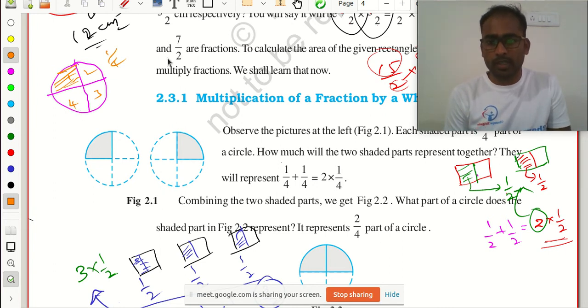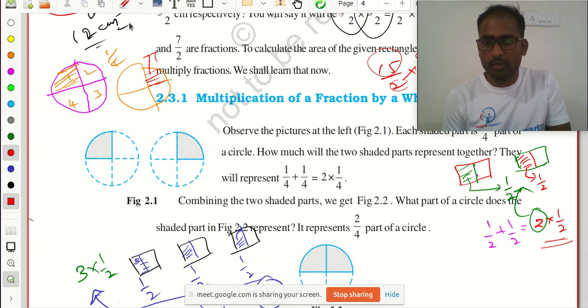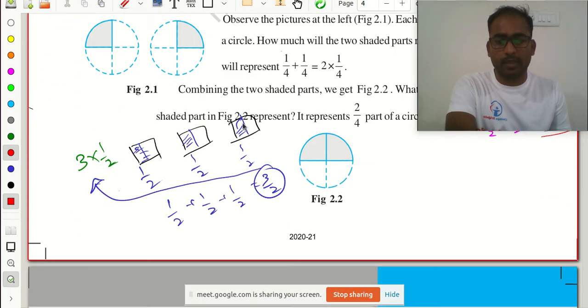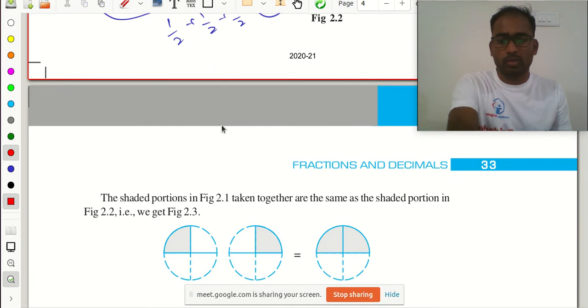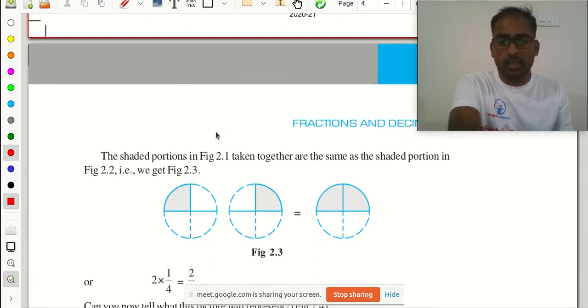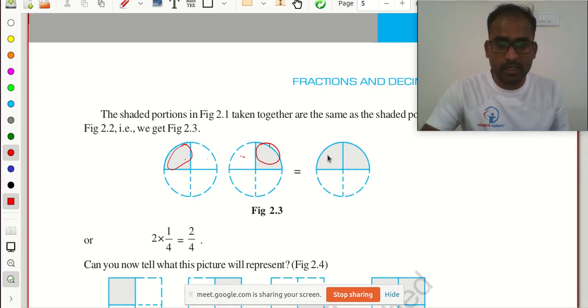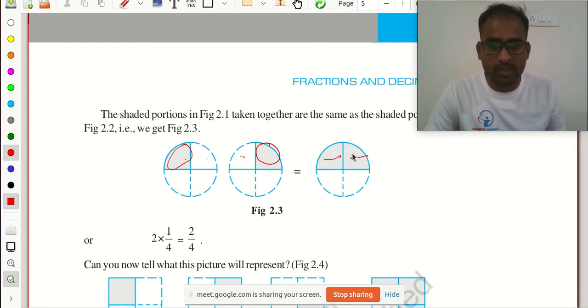And if I take another portion, what is this value? This is also 1 by 4. If I add it together now, I will get 2 multiplied with 1 by 4. Yes, perfectly. So here what we understood is that if I combine these two portions, here I am shading, here I am shading, I will get this one shaded and this one shaded.